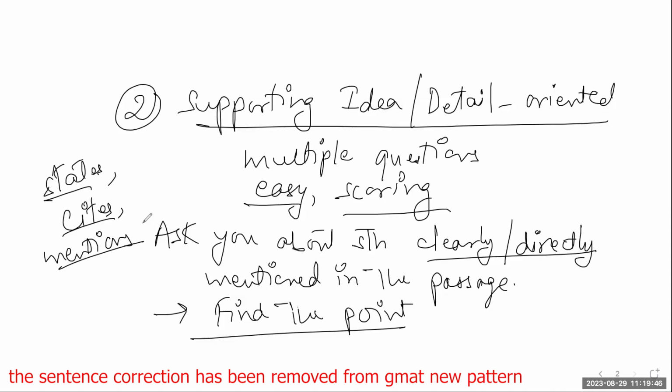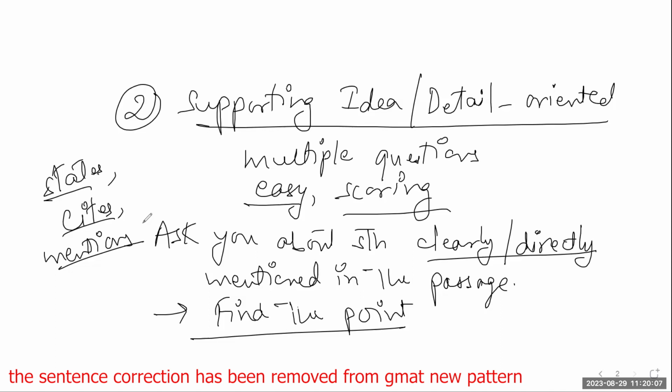So most of the times they will tell you where you will find the answer. They will tell you in line number 16, the author mentions hungry lizards because... In the third paragraph, the author talks about XYZ concept because... So they're very easy. You know exactly where to go.